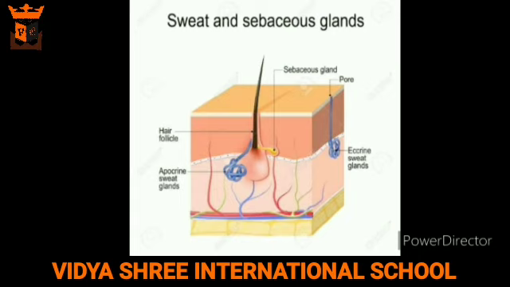Besides kidneys, our skin also helps in eliminating waste. It secretes excess of water, urea, salts, and other metabolic waste in the form of sweat with the help of sweat glands present in the skin. As sweat evaporates, it cools the body. So, sweating also helps to cool down our body when it is very hot.